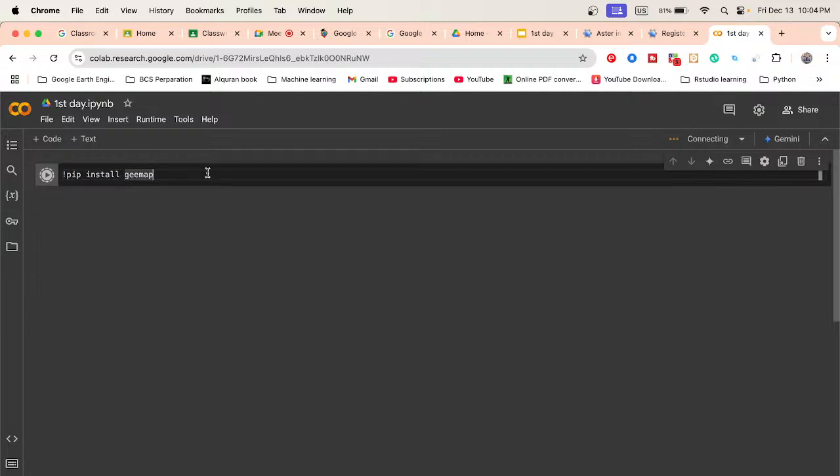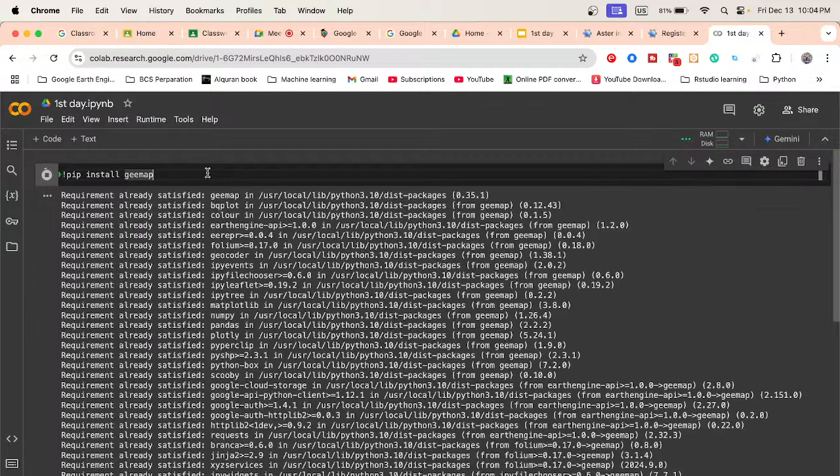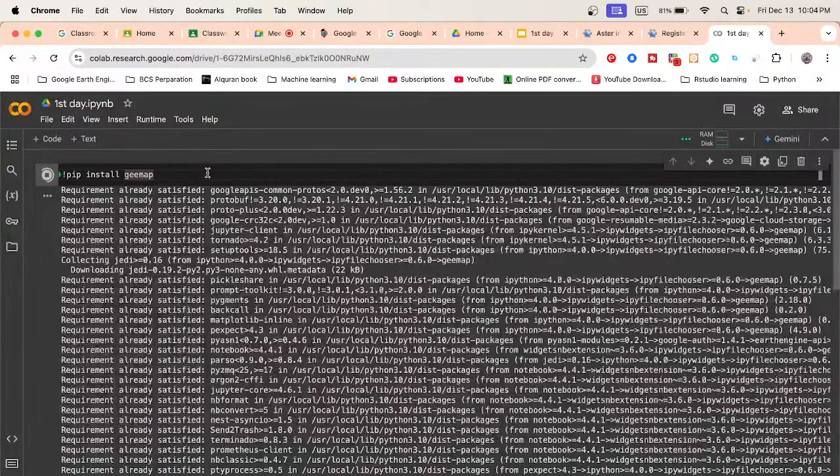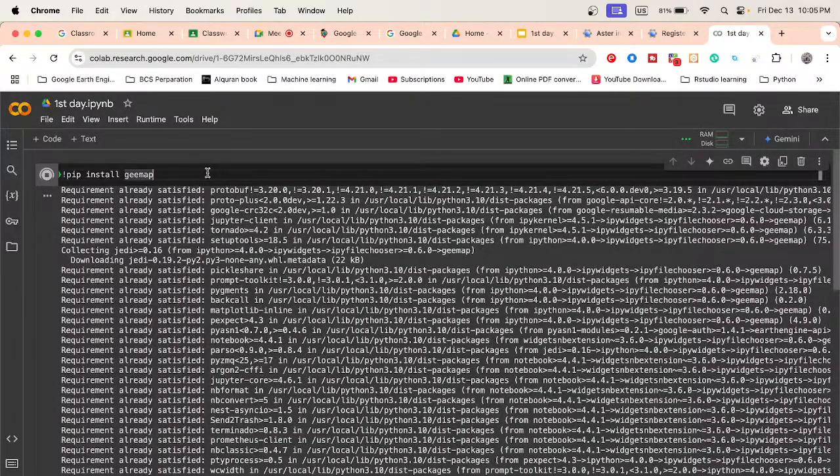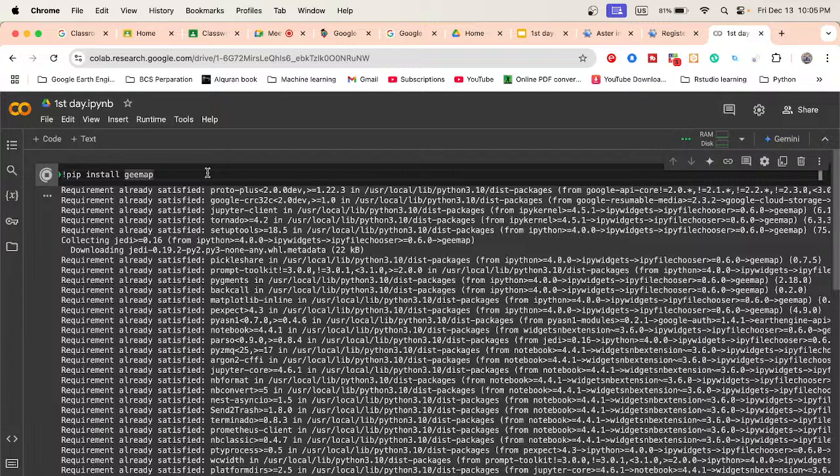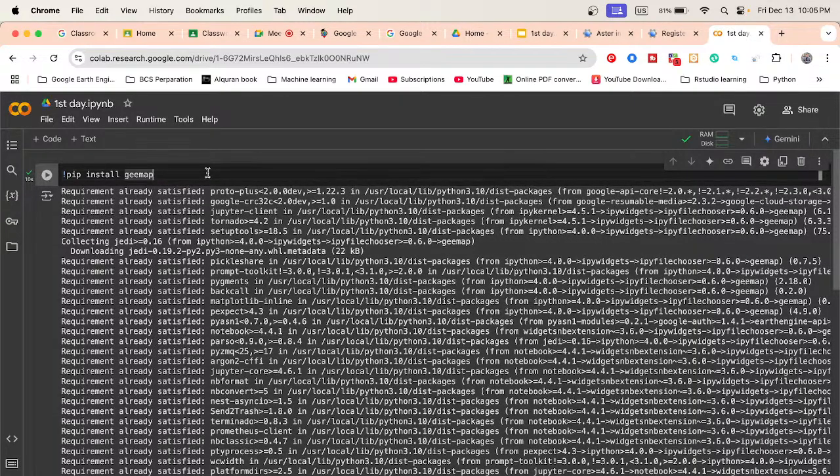So now it installed the gmap, but by default gmap is already installed in Google Colab. So this is another benefit. Almost all Python libraries such as matplotlib, numpy, pandas are already installed in Google Colab, so we don't need to install them again. But if some package is not installed, we can simply put pip install and write the package name. Almost all packages are installed in Google Colab.